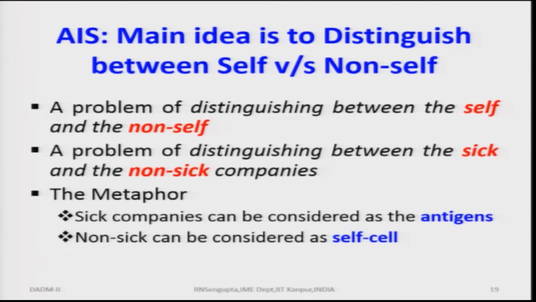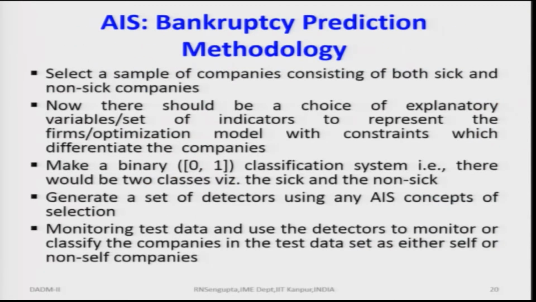So, obviously, the question will come: what are the parameters we will consider to build up our model? In the bankruptcy prediction methodology, the concept would go like this: you select a sample of companies consisting of both SIC and non-SIC companies. Now, there should be a choice of explanatory variables, or the set of indicators, which will be utilized to represent how good or bad the company is, whether it is going to fail or not fail.